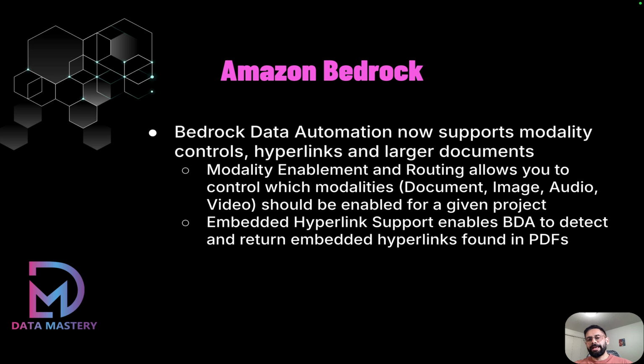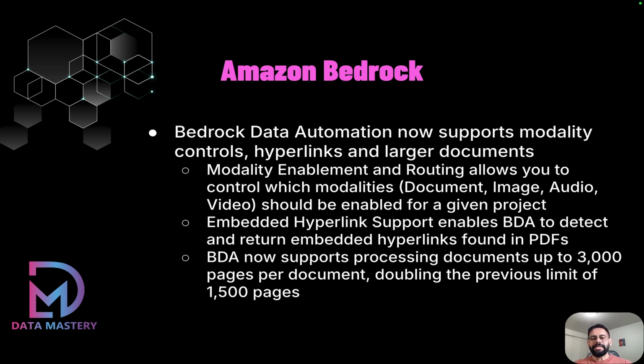And if your data has embedded hyperlinks that you want to keep track of, let's say you're feeding PDFs to your model and your PDFs have reference links that you want to make a list of, then embedded hyperlink support enables Bedrock Data Automation to capture those hyperlinks, and you can just store them. And right now, BDA also supports processing of documents up to 3,000 pages per document. Previously, the limit was 1,500 pages, but now it allows you to support larger documents.